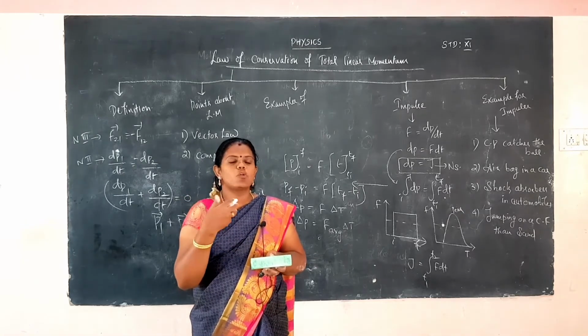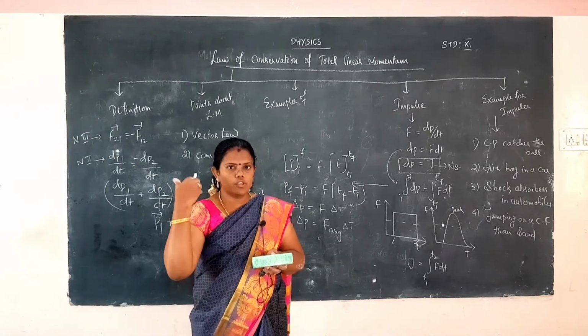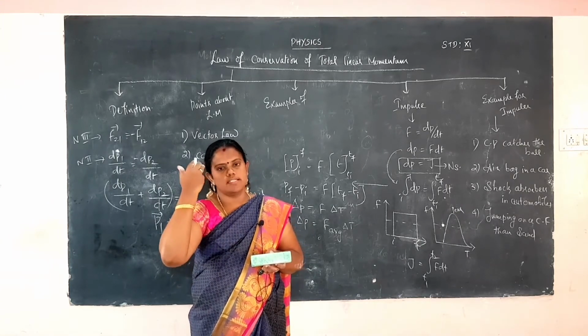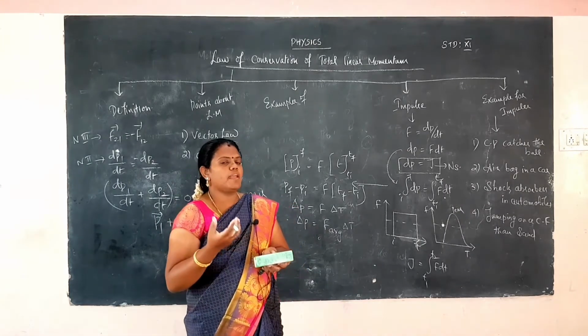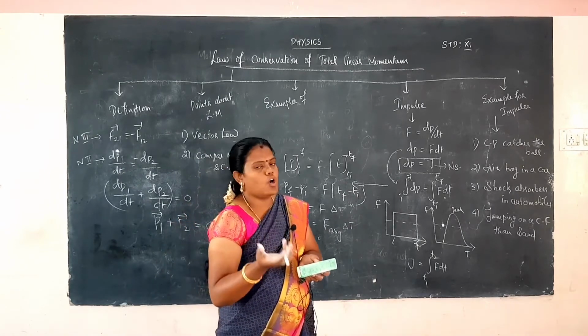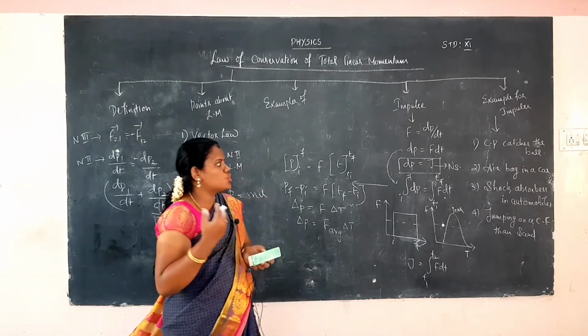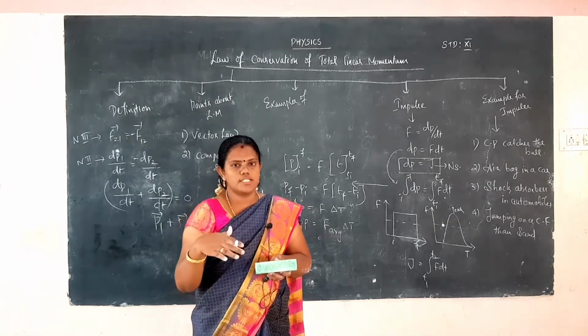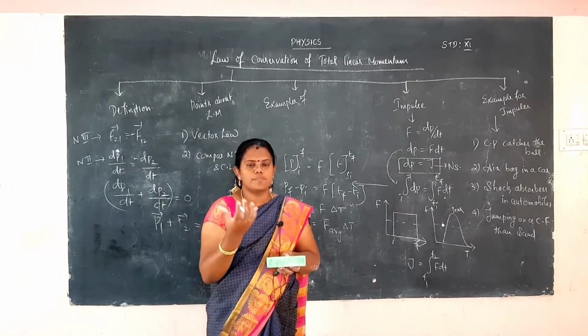Suppose the air bag is not there, you would hit the steering wheel and easily your head would be hurt. Okay, so an air bag is there in a car. And the third one, shock absorbers in automobiles. All automobiles have cushion seats and some shock absorbers.